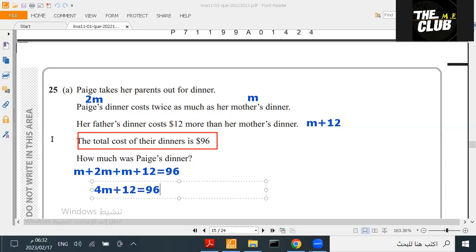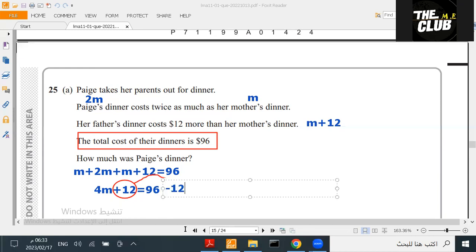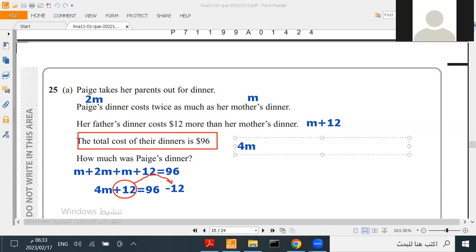What do I do now? Take the 12 to the other side first. So it's going to be subtract 12. 96 minus 12 is 84. So 4M equals 84. What's next?